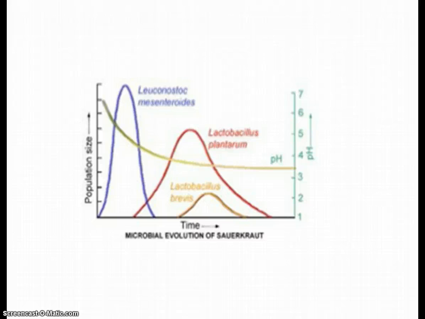They build a so-called microbial succession. This means that one organism comes after the other in a well-defined order. Let's keep this picture in mind when we look at the several stages of fermentation.